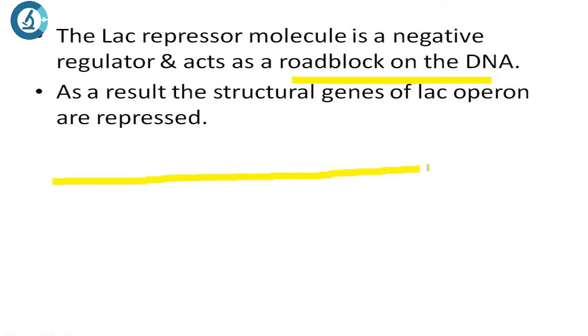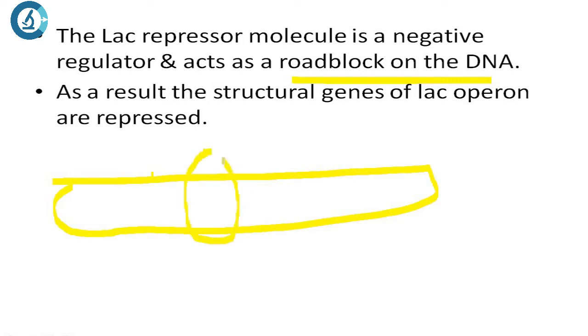So say for example, if this is your lac operon, again and again I am drawing it so that it sticks to your brain. You will see your repressor going and binding to the operator. It is like a roadblock on the DNA so that the RNA polymerase cannot move freely. As a result, the structural genes of the lac operon are repressed. It acts like switching off the lac genes.